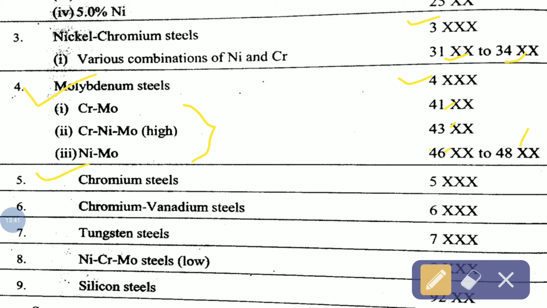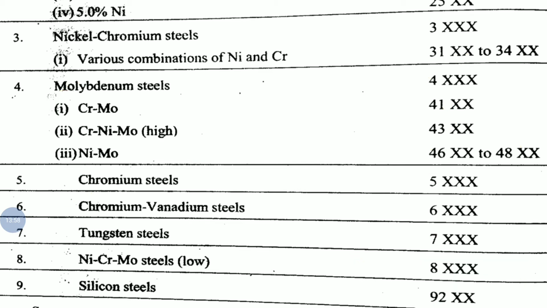Chromium steels are indicated by 5, chromium vanadium steels by 6, tungsten steels by 7, nickel chrome molybdenum steels by the 8 series, and silicon steels by 9. So in the silicon series, 2 is for manganese. Sometimes manganese is also there, so this is the silicon manganese steel series.